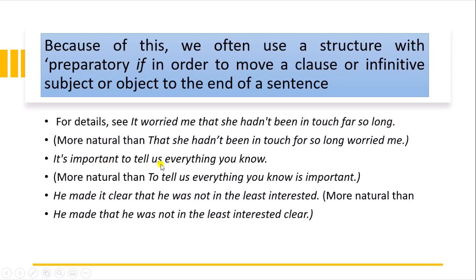It's important to tell us everything you know. So everything you know, we have taken at the end of the sentence with preparatory it. To tell everything you know is important. So the important thing we have taken at the end. He made it clear that he was not in the least interested. More natural than that he is least interested. So it is at the end of the sentence.